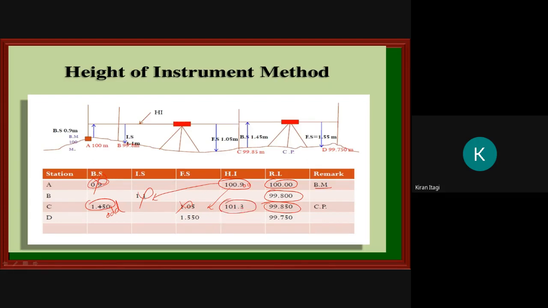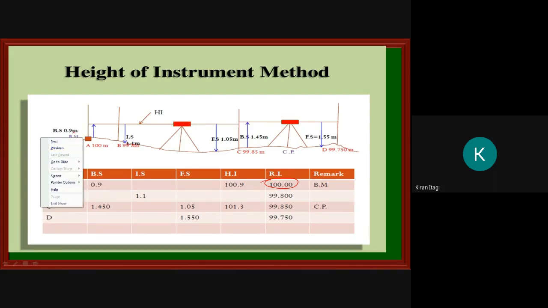101.3. Okay, then the procedure is same. Then what to do? You just deduct 1.55. You will get the RL. So see, once again I will explain. This is my benchmark level. Okay, that is, what is the reduced level on the benchmark?